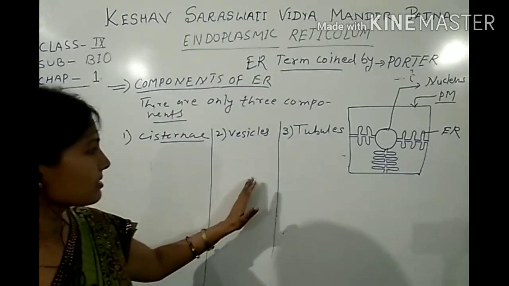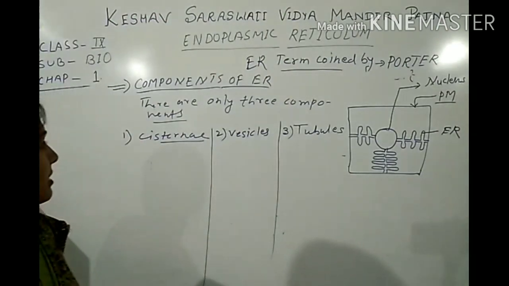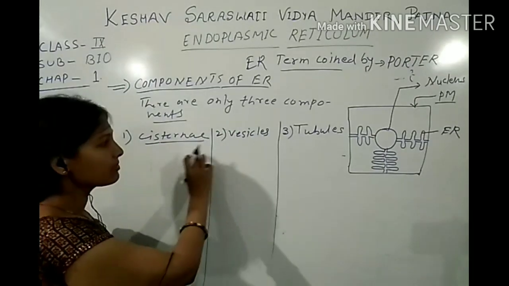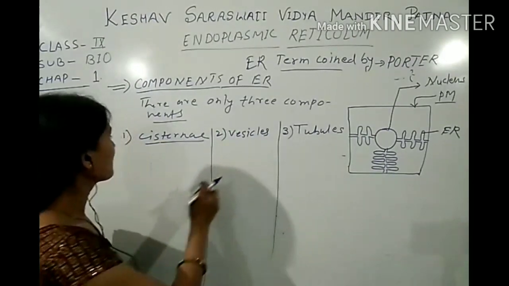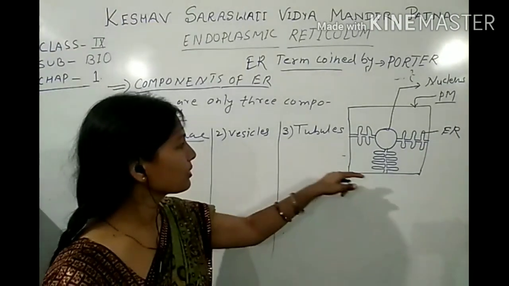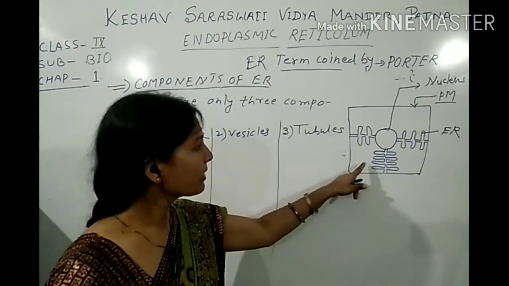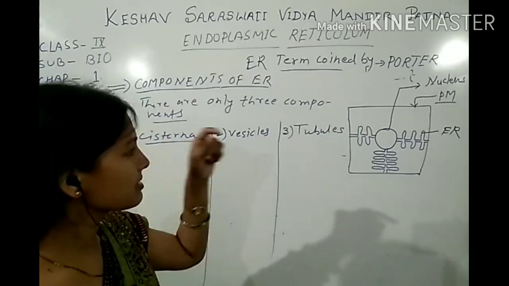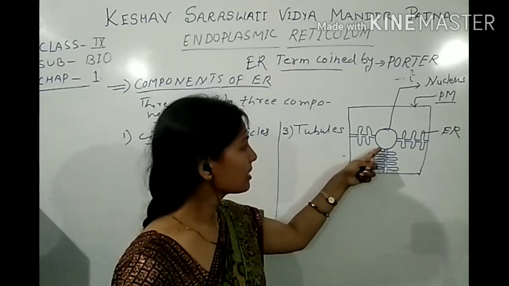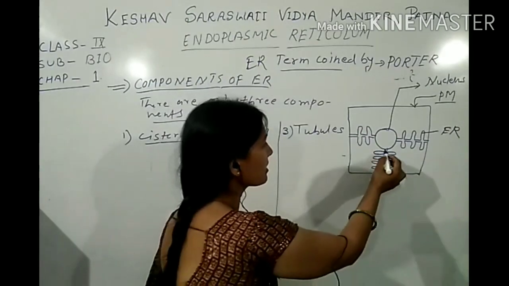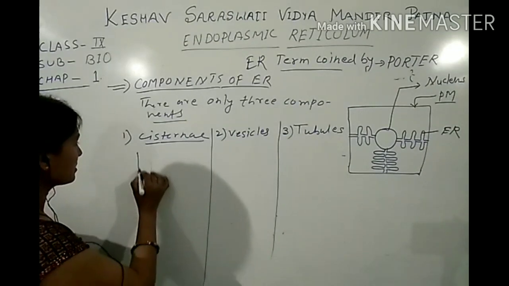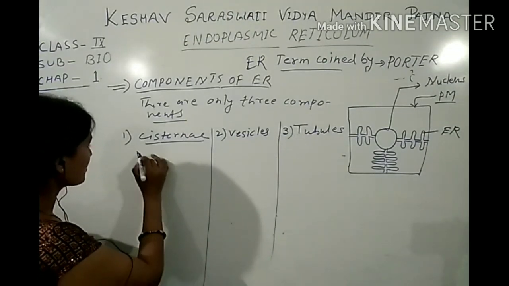With the help of this table, you can understand easily and get knowledge about the differences between all of them. What is the cisternae? Cisternae is the part of endoplasmic reticulum which is present near the nuclear membrane. Draw this type of diagram.